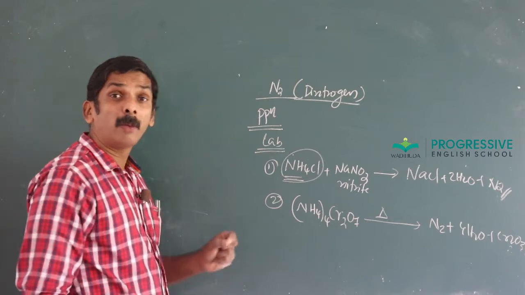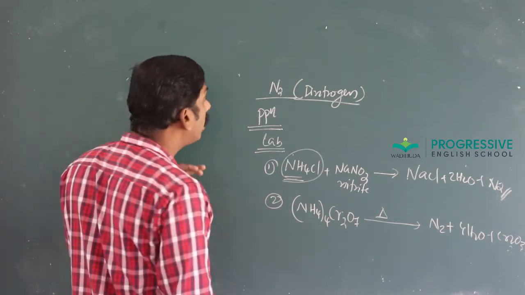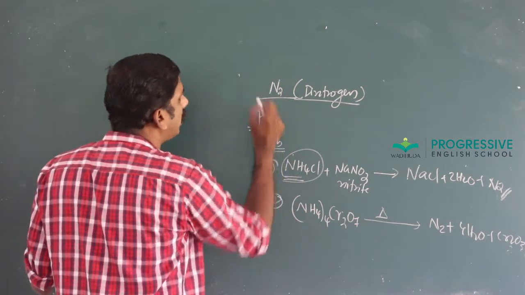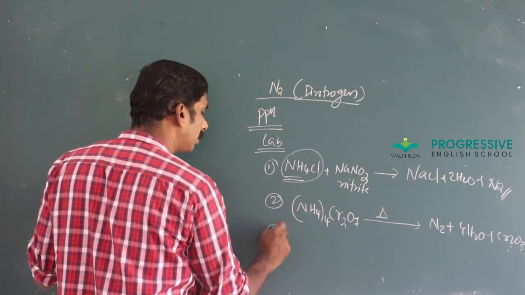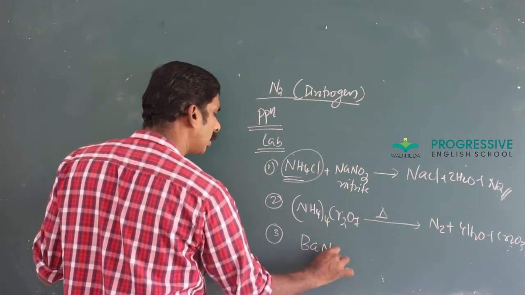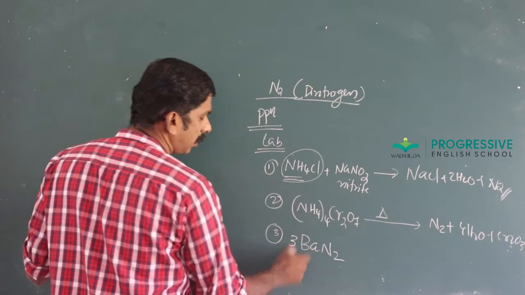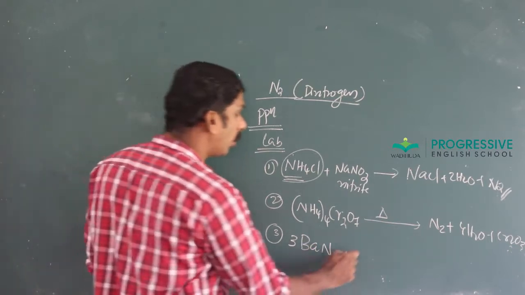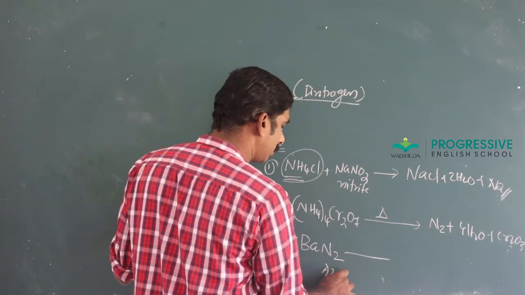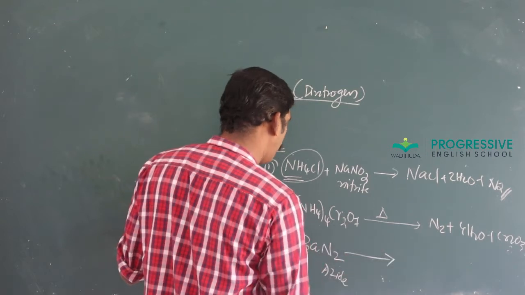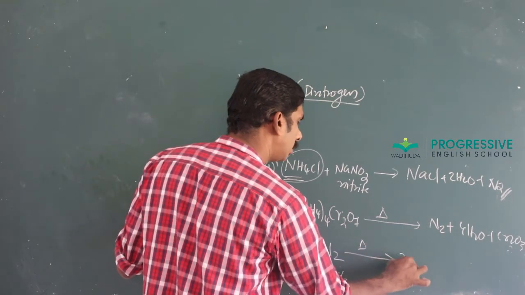Then pure nitrogen is prepared by the thermal decomposition of barium or sodium azide. Sodium or barium azide.